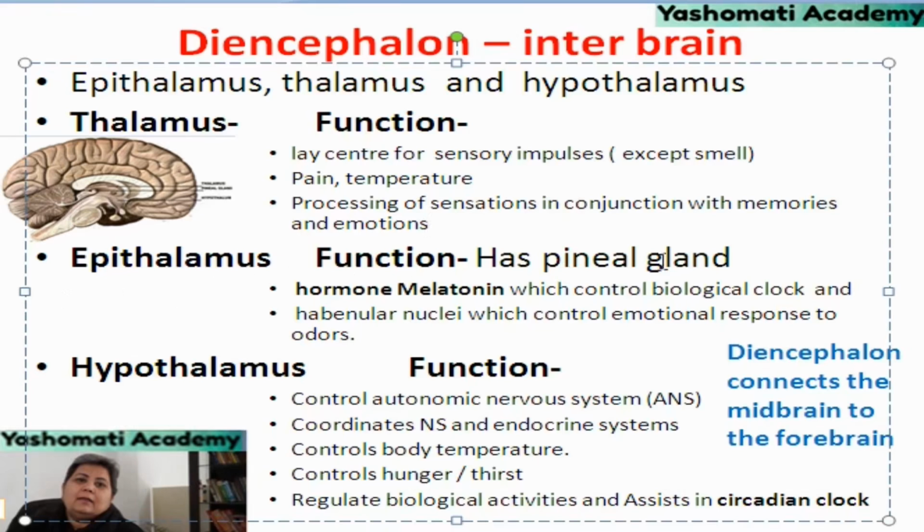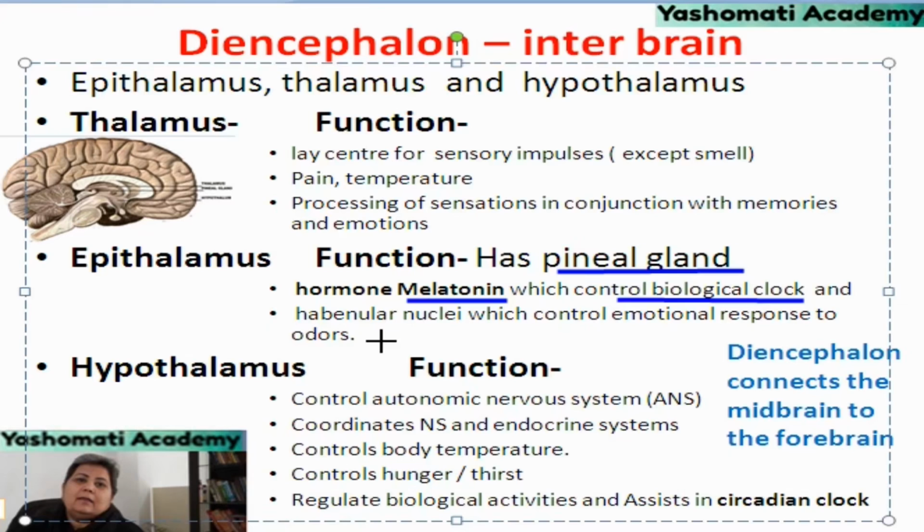Epithalamus has an important gland which is called the pineal gland. Pineal gland is producing a hormone which is called melatonin, which is controlling the biological clock. I hope you remember that we discussed that we have a 24-hour inbuilt clock in our body which is called the circadian rhythm.